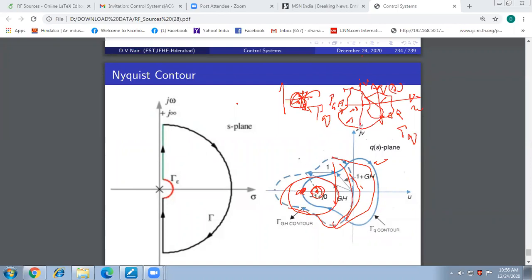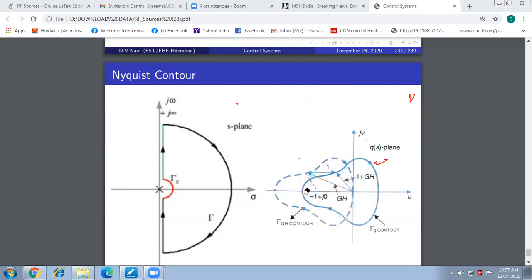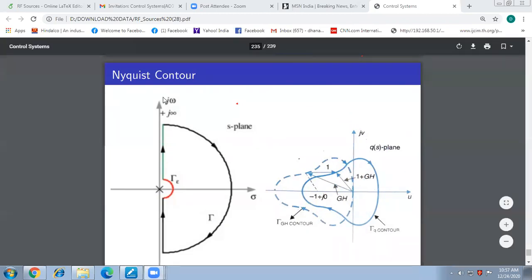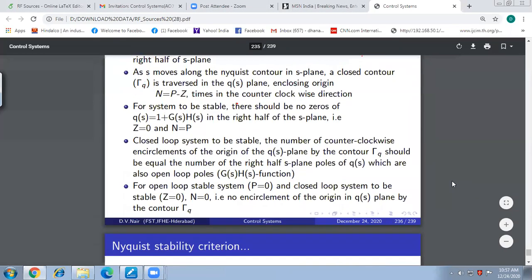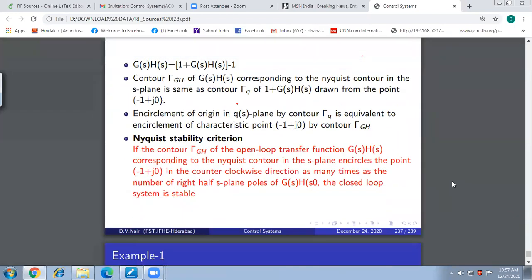Good. Now let us take an example. This is written here in red font.